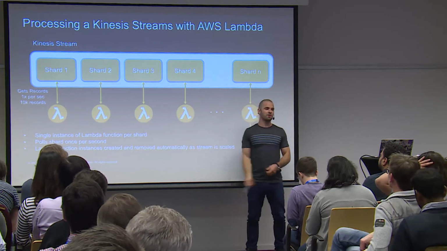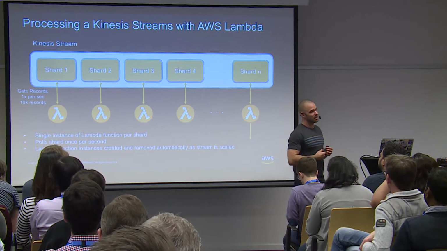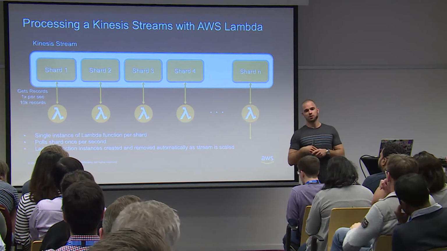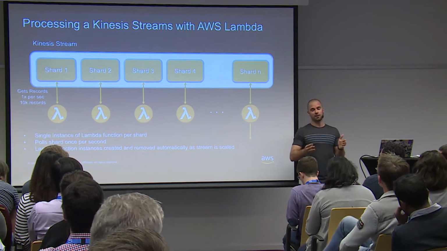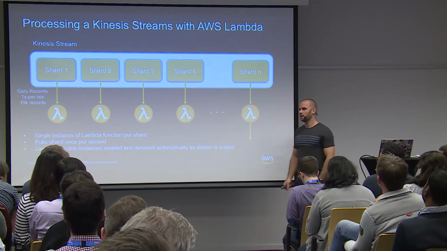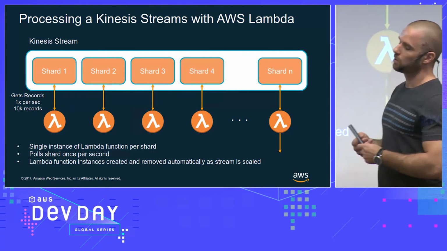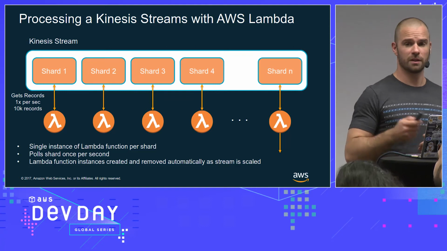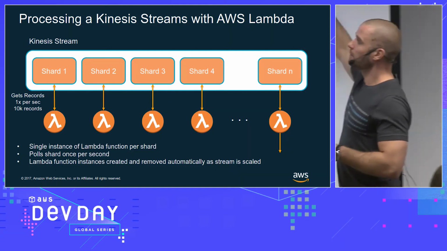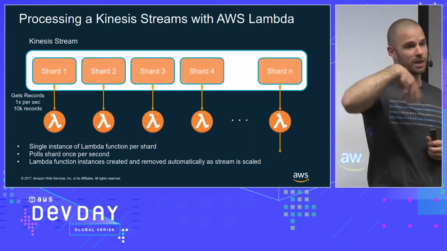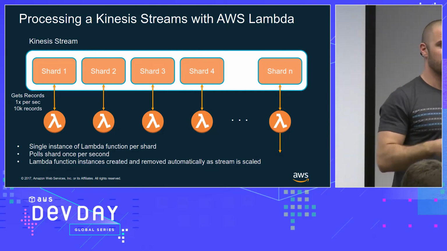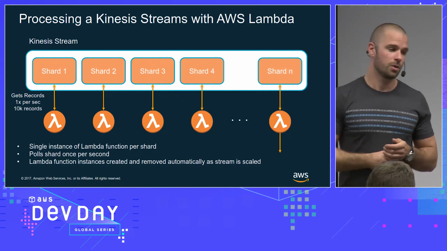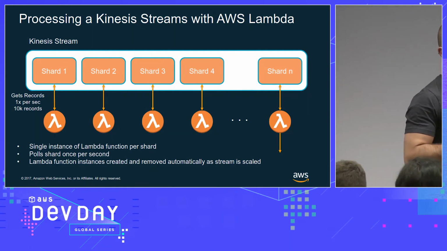An important thing to remember if you start using Lambda with Kinesis is you have one Lambda dedicated per Kinesis shard, right? So if you have 10 shards, you need to have 10 Lambda functions processing each of the shards. And this is one of the most important things to remember. The way Lambda invokes the shard to get the data is every second. That's it. Every second we are getting the data from the shards, so you have to tune your Lambda function like this.